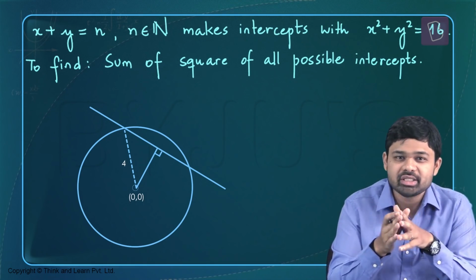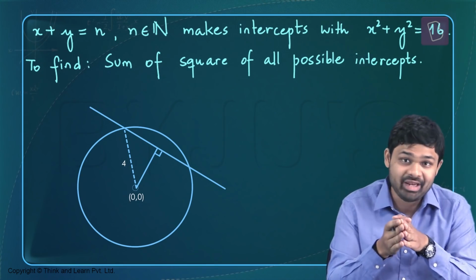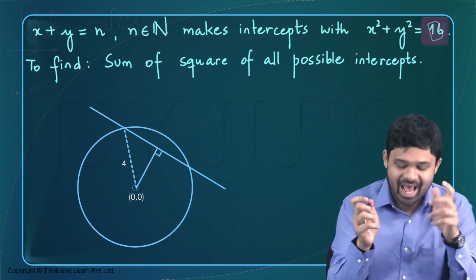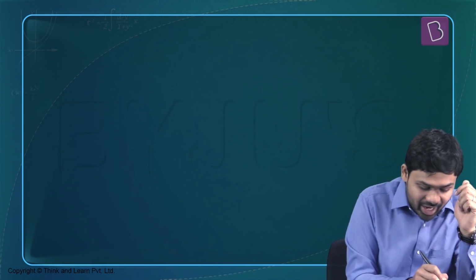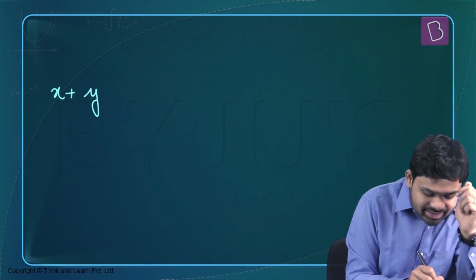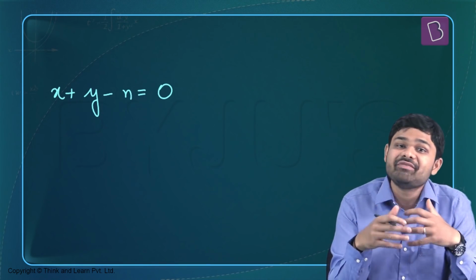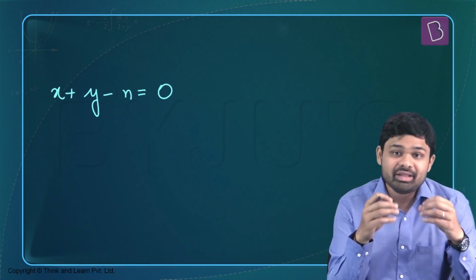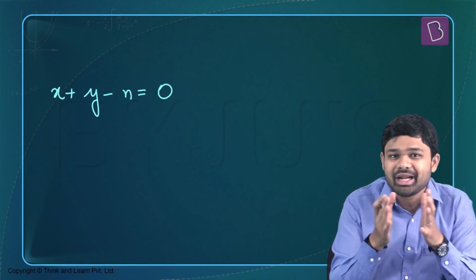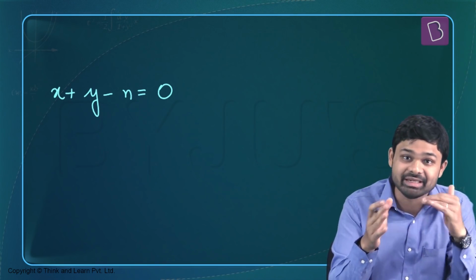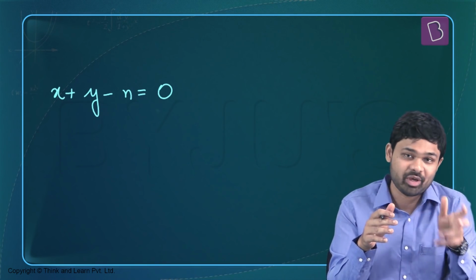So what is the shortest distance of x plus y equal to n from 0, 0? Well, we will rewrite x plus y equal to n as x plus y minus n equal to 0. This is the standard form, and then we will substitute in the distance formula, that is we will have ax1 plus by1 plus c divided by under root of a square plus b square.